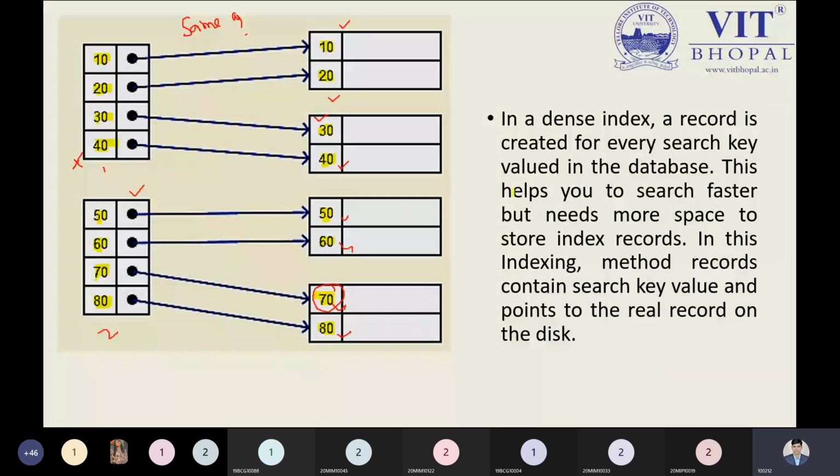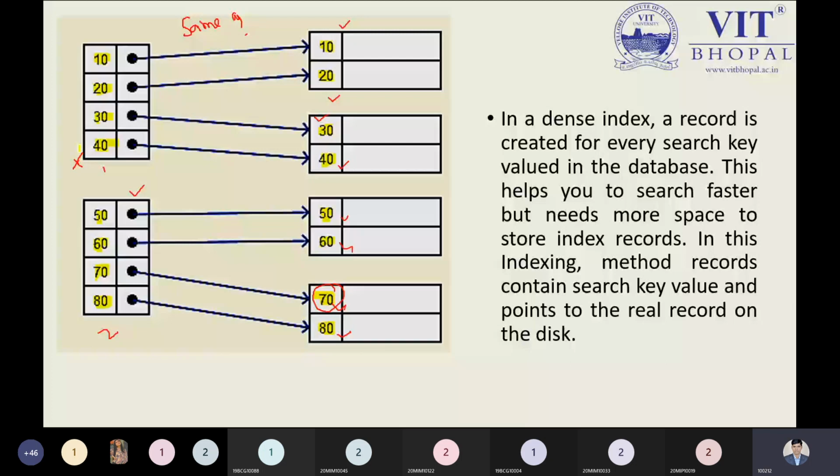A record is created for every search key value in the database. This helps to search faster, but it needs more space to store index records, because when we store, we give space for our indexing and also for the actual data. So it takes more space in our memory. That's why it is okay, but not ideal for us. It is faster because with the help of key attributes we can directly access the information. In this indexing method, the records contain the search key value and a pointer to the real record on the disk.